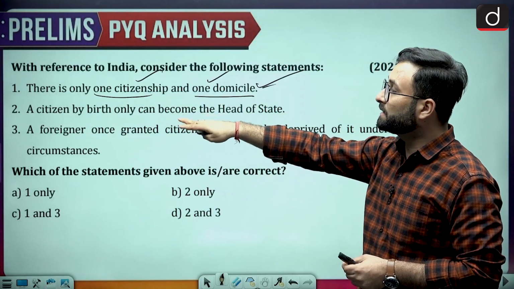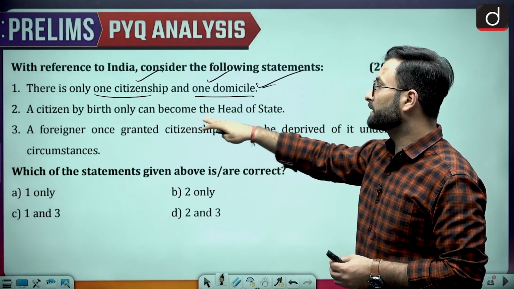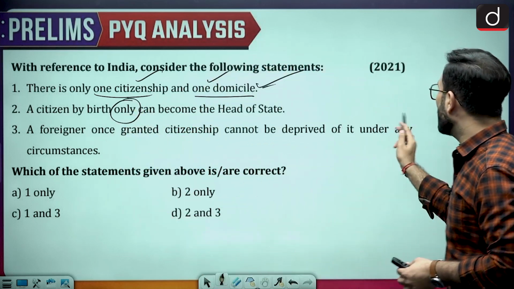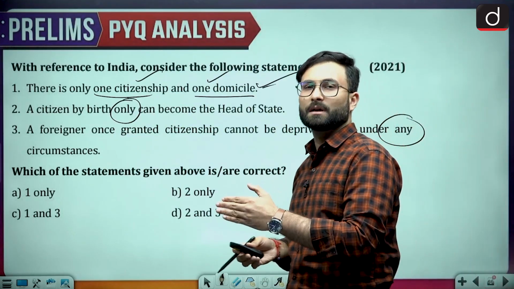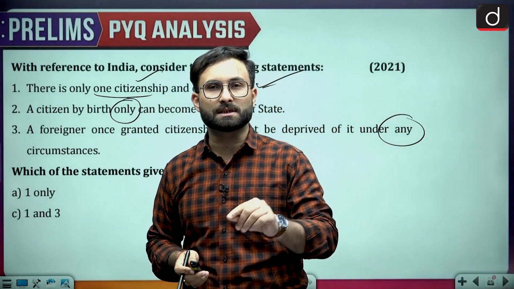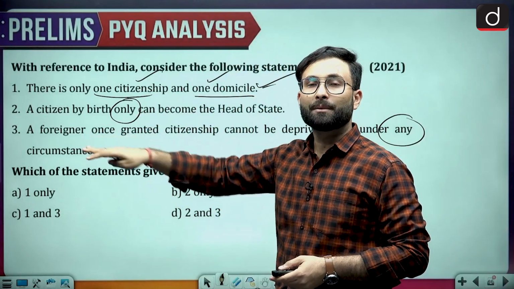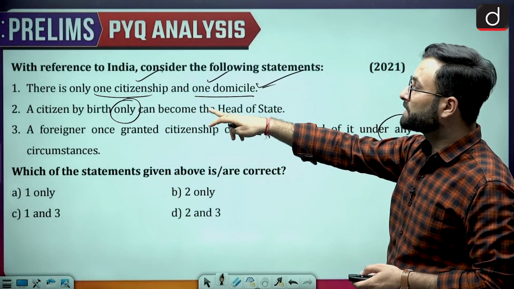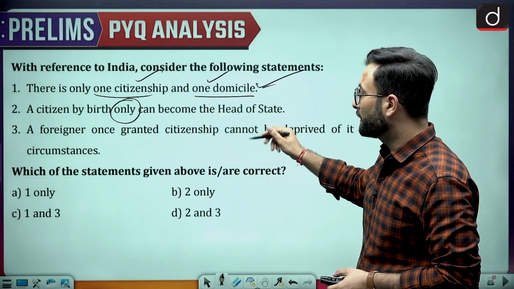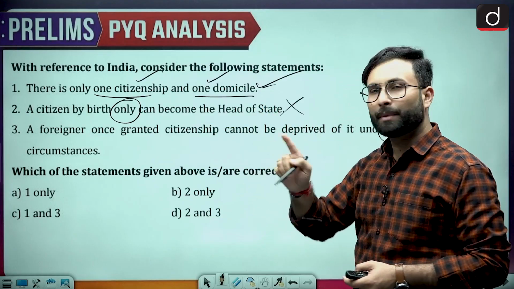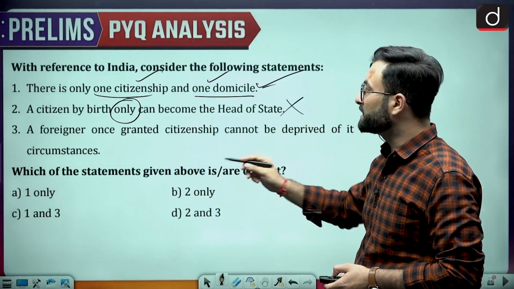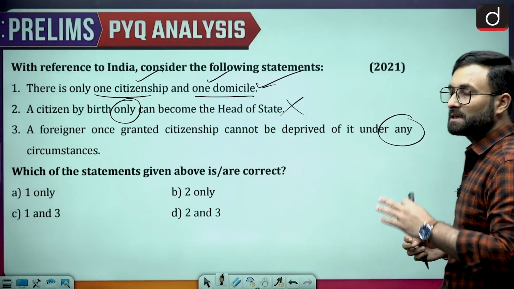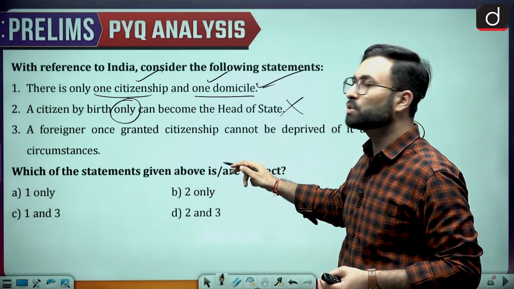Coming to the next one, a citizen by birth only can become the head of state. Now, terms like only, or under any circumstances, are extreme terms. So here you have to be cautious. I'm not saying that they will always be wrong, but you have to be very careful while dealing with such words. Now, this is not true. A citizen by birth or naturalization can become the head of the state. Foreigner, once granted citizenship, cannot be deprived of the citizenship in any circumstances. Now, that is also an extreme statement.